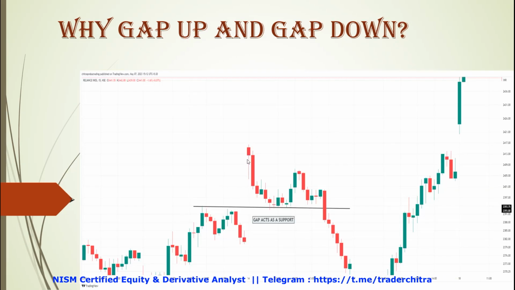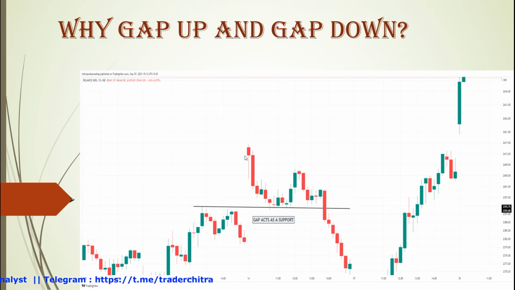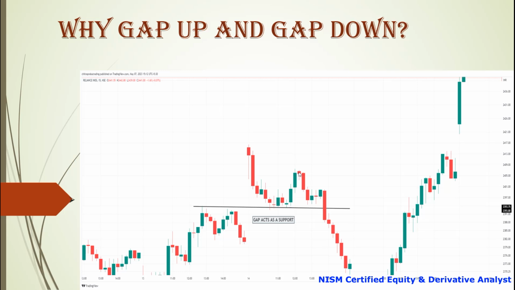If there is a gap up or gap down, we can draw a horizontal ray at that gap, and we can see the gap acting as support. This is a Reliance 15 minutes time frame chart, and the price opened gap up. After that the price fell, and when it touched the gap level, the price took support there for about five candles. After that a doji formed, and then there was a rally in the stock.